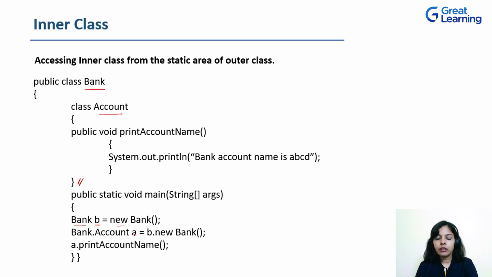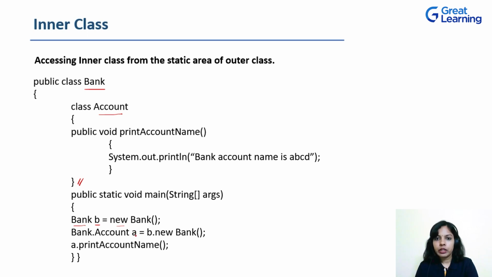Now I have to create an object of the inner class. To do that, we have to use a dot operator which will link the outer class and the inner class. So Bank dot Account, outer class, that is Bank, dot inner class, that is Account, space, name of the object. Any name can be used here. I have used A in this example.